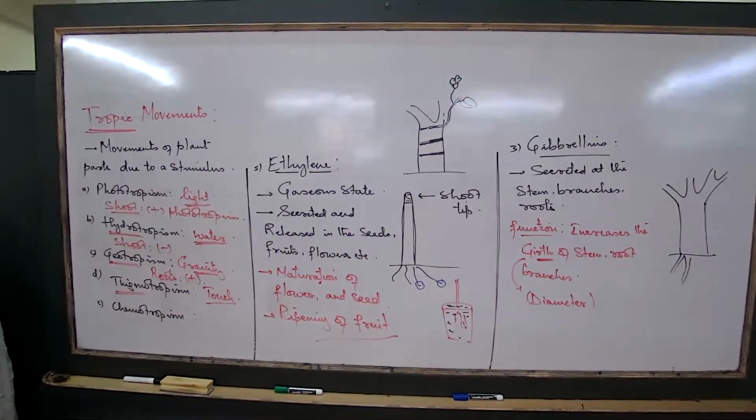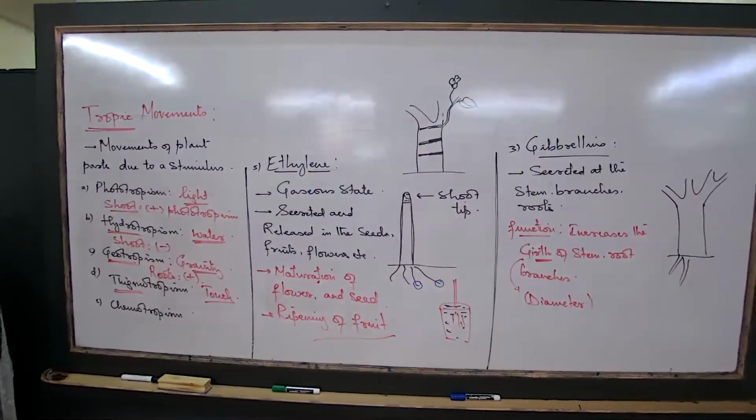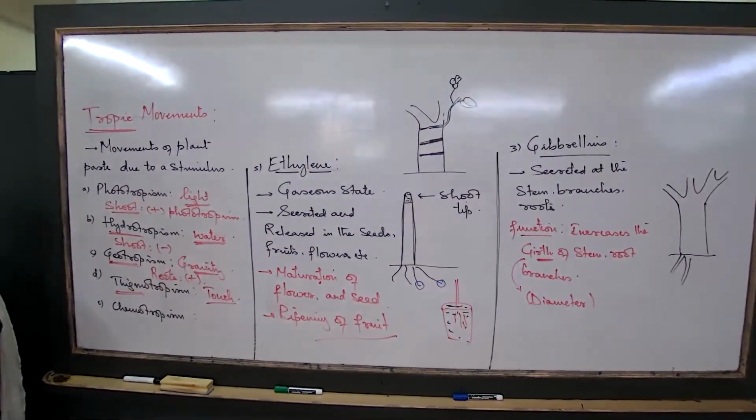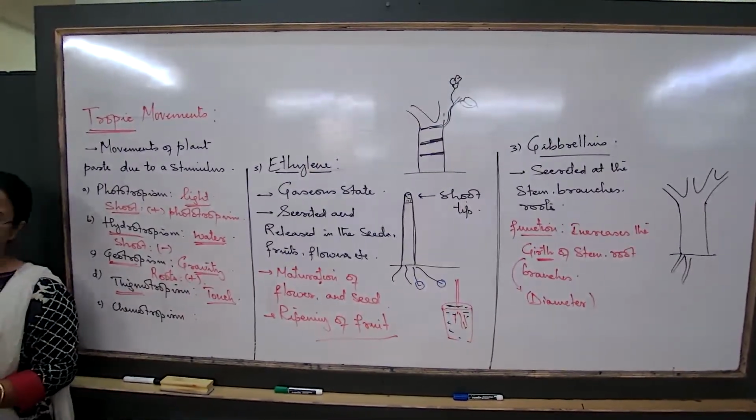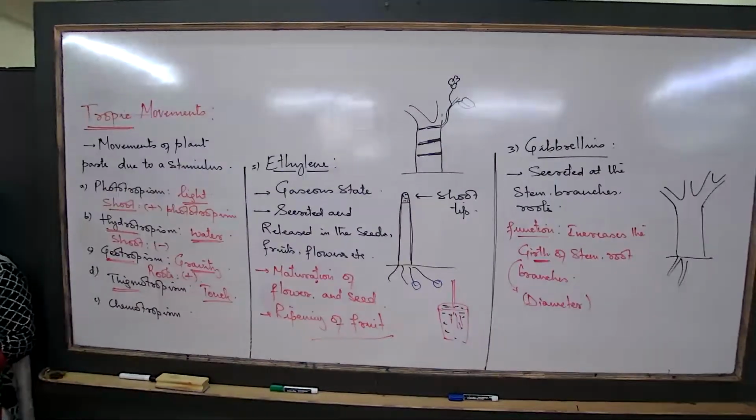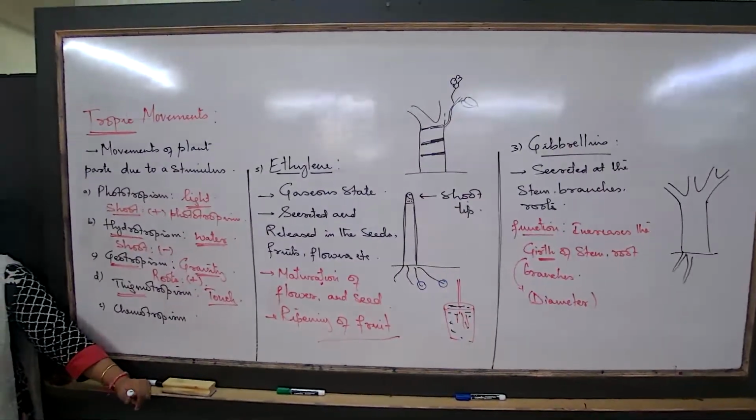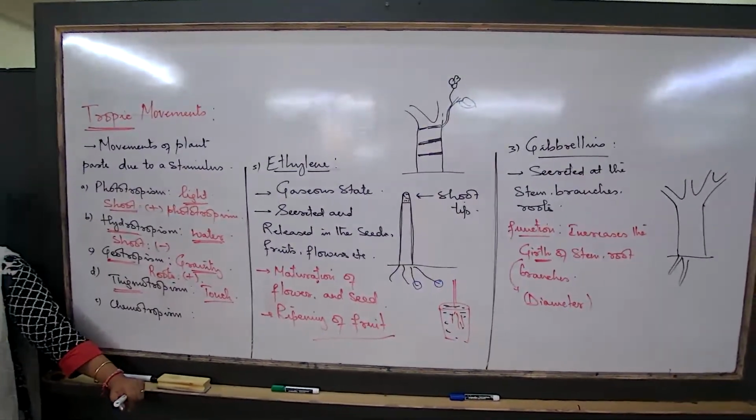If the support is not there, the growth becomes a little bit slower for them. So in this type of plant, what are we understanding? Again, which part of the plant is positively thigmotropic? The shoot is positively thigmotropic.